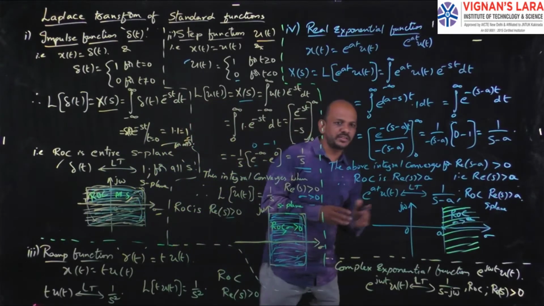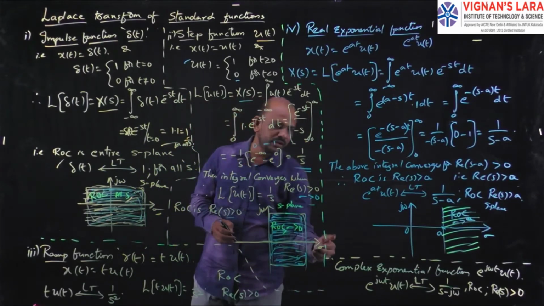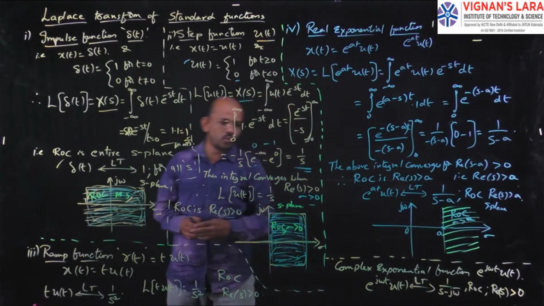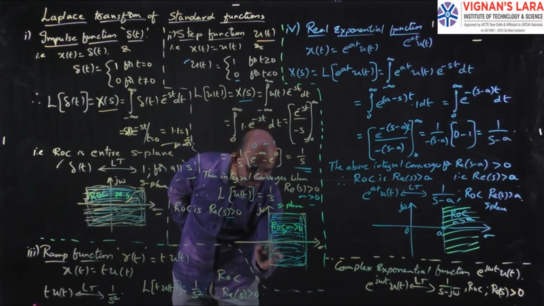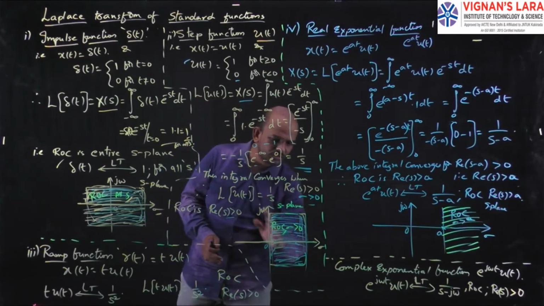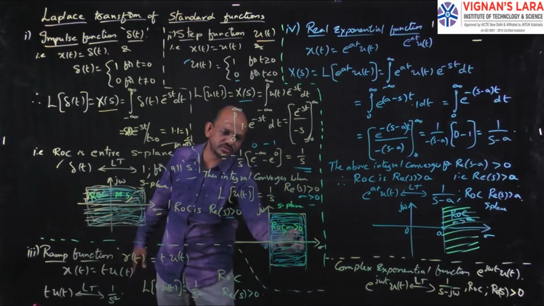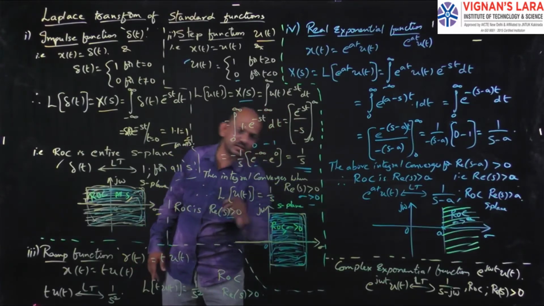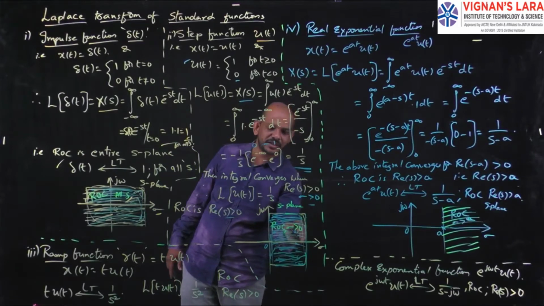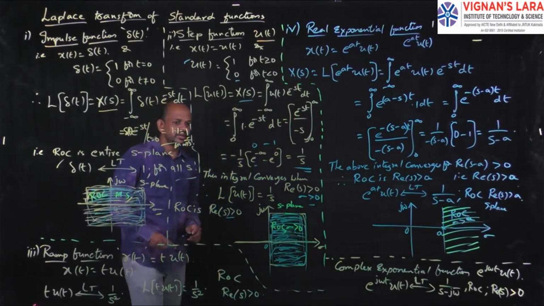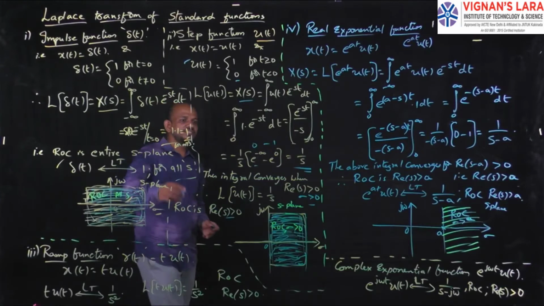So how do you represent this? You take the s plane, with sigma on the x axis and j omega on the y axis, and the region of convergence is sigma greater than 0. So this side, the right side part of the s plane, is the region of convergence. Hence I shown it like this. So your ROC is sigma greater than 0. So this is the second one.